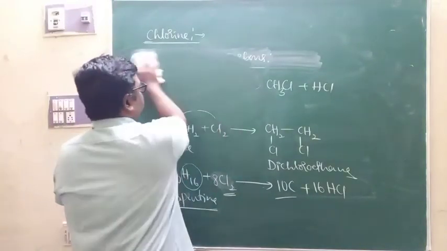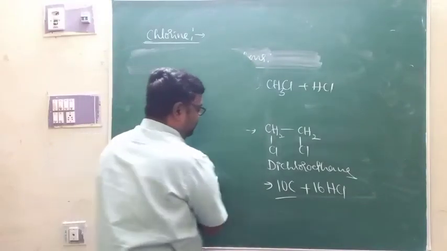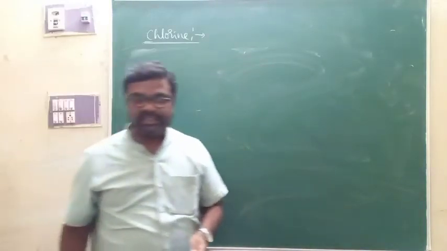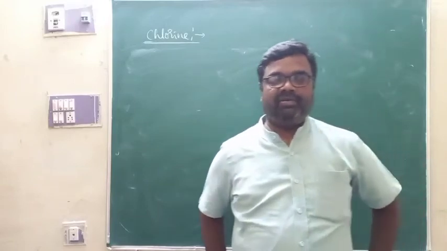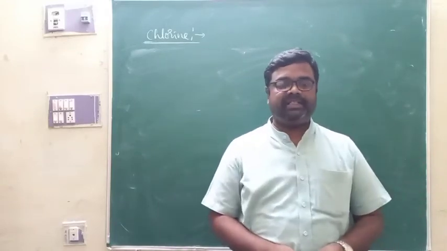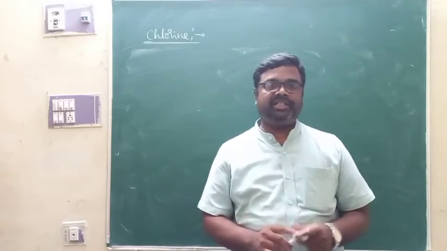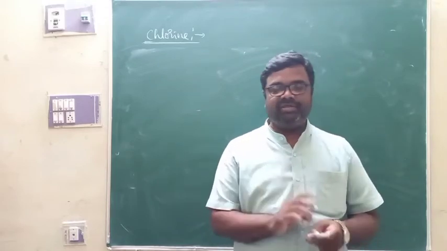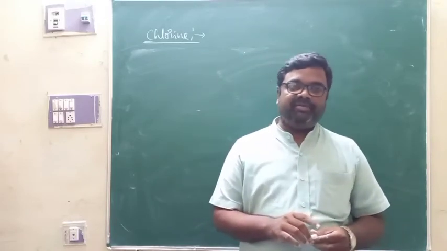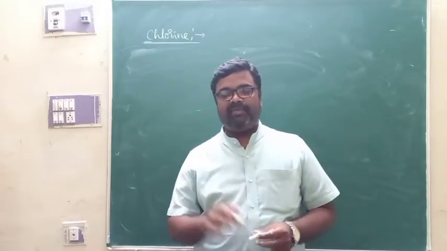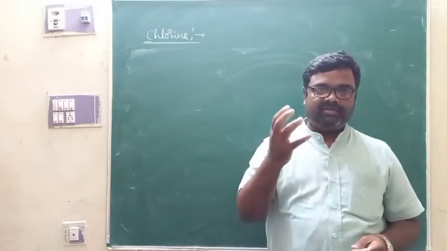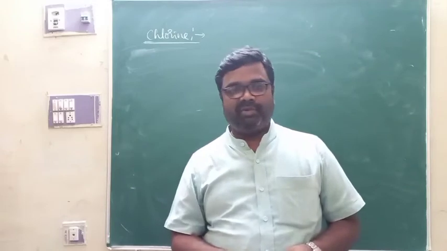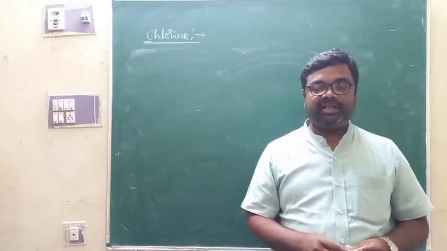So these are some chemical properties of chlorine that we are supposed to discuss. Now, you are also supposed to study uses of chlorine. As I already said, chlorine is a very good bleaching agent. Therefore, it is used to bleach the colors of wood pulp in paper industries. That is one use. Apart from that, chlorine can be used to sterilize drinking water. When chlorine gas is passed through drinking water in the required quantities, it kills the microorganisms present in the water.